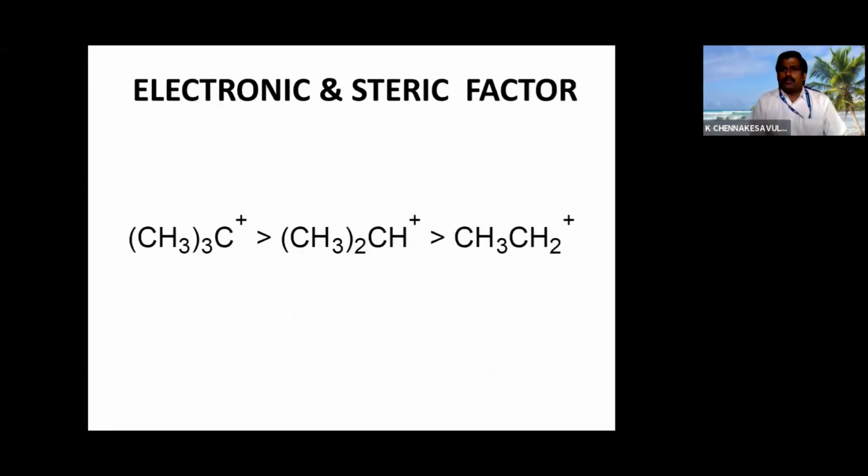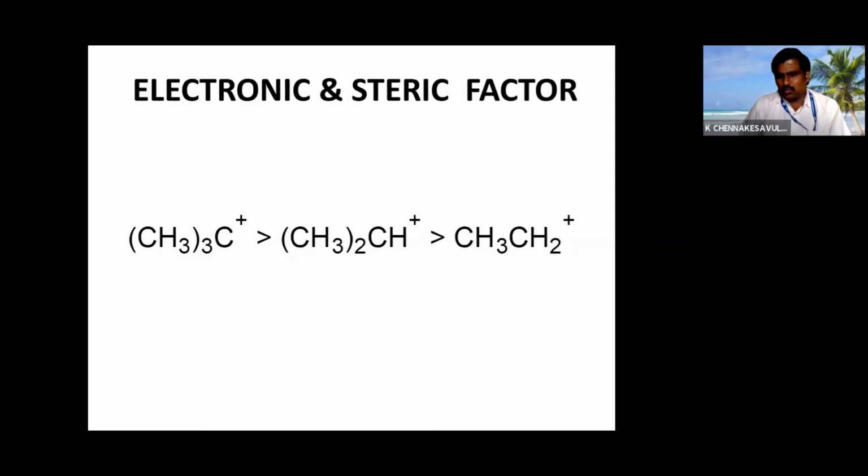Coming to the small point regarding carbocations, tertiary carbocation, secondary carbocation, primary carbocation, we may already have knowledge of this. Always we say that a tertiary carbocation is very stable. Why? A carbocation is an sp2 hybridized carbon. Carbon positive means it doesn't have electron density on it.